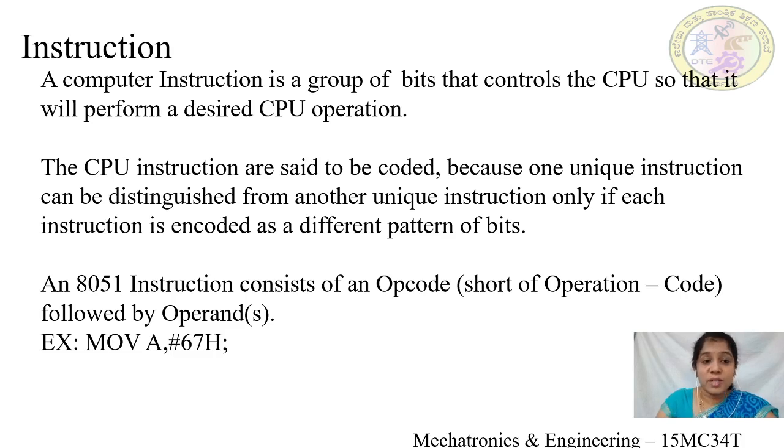So what is an instruction? An instruction is nothing but group of bits that controls the CPU so that it will perform a desired CPU operation. So instructions have to be coded uniquely because CPU has to identify each and every instruction. And 8051 has two fields, opcode and operand. If we take an example, MOV A, #67H, where MOV is the opcode and A and immediate data 67H are the operands.